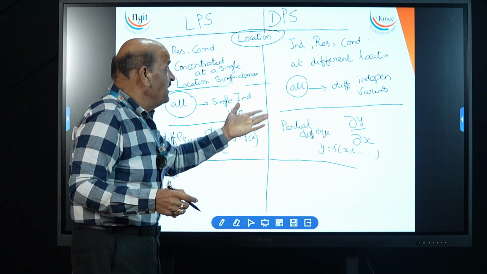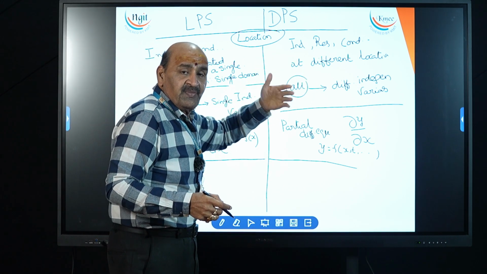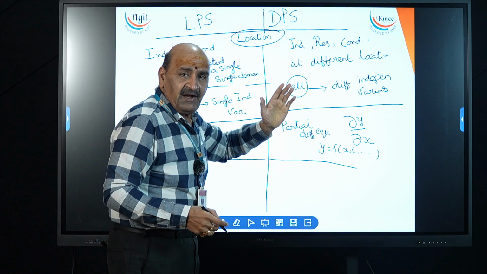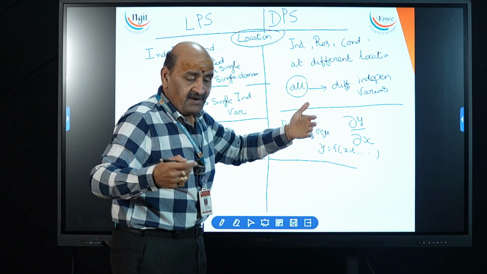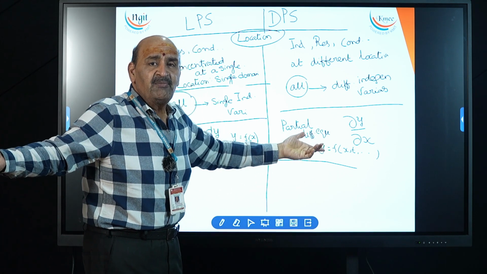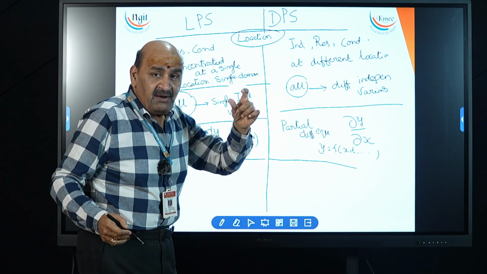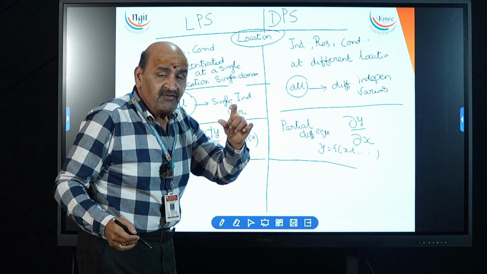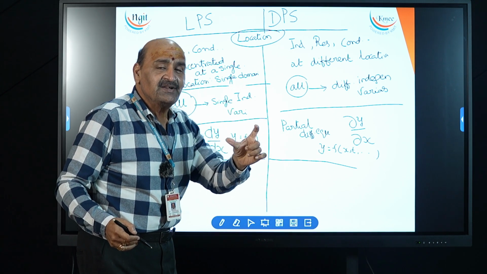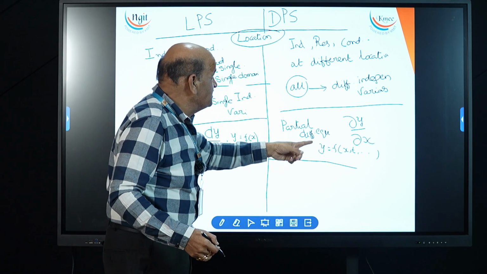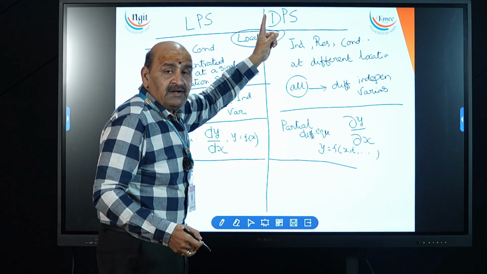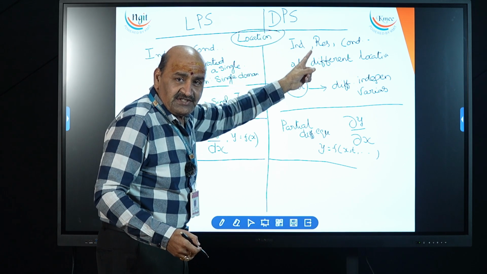But here, look, each and every parameter, inductance, resistance, conductance, is separately taken as an independent variable. That means the impact of each parameter will be exactly measured. That's why for more practical applications, we always depend upon distributed parameter systems only.